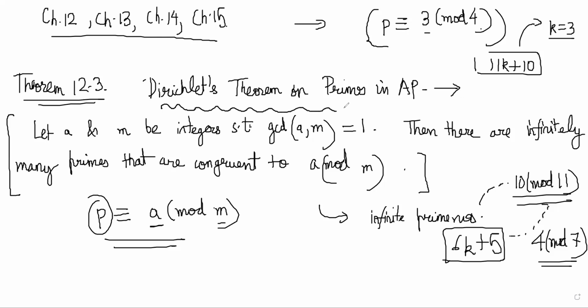You should realize that the previous theorem that we proved was a special case of Dirichlet's theorem, right? Okay. We'll go ahead. Then chapter 13 is about counting primes. Counting primes, what do we mean?